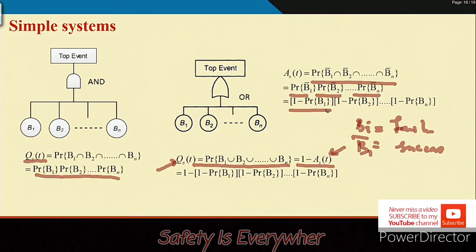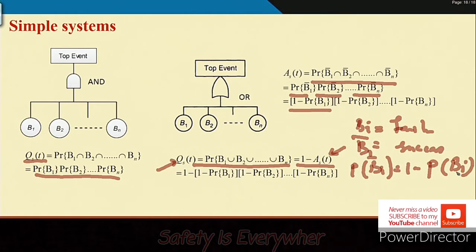This is nothing but 1 minus P(B1). So, P(Bi bar) is nothing but 1 minus probability of Bi. Okay. Then AST is computed, and now you can find out the QST.